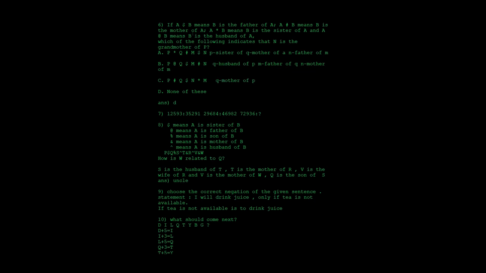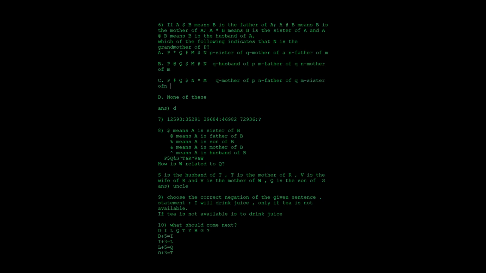And Q dollar, and again it means P is father of A, so N is the father of Q. And the last one is N star M. Star means B is the sister of A, so M is the sister of N.